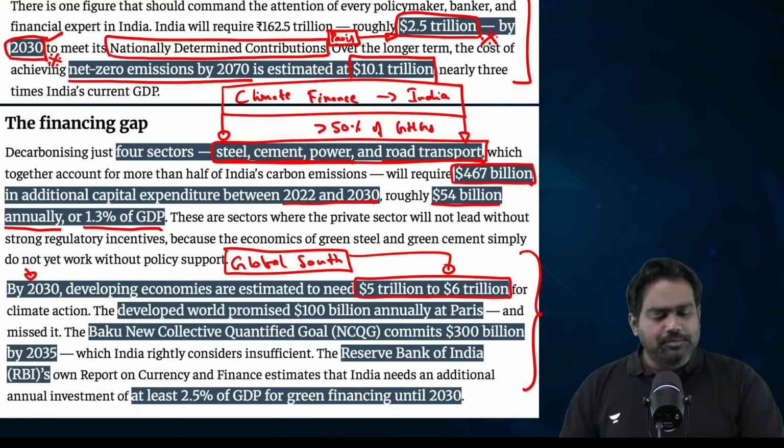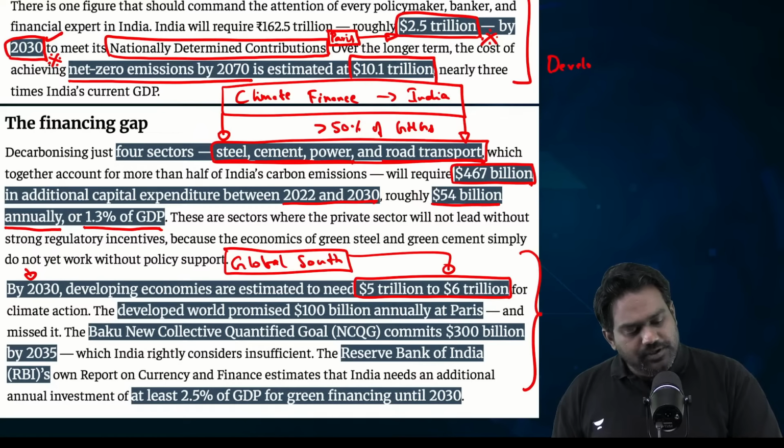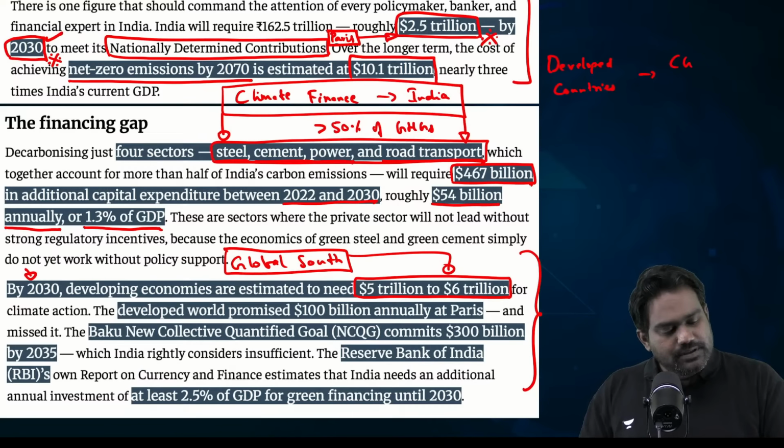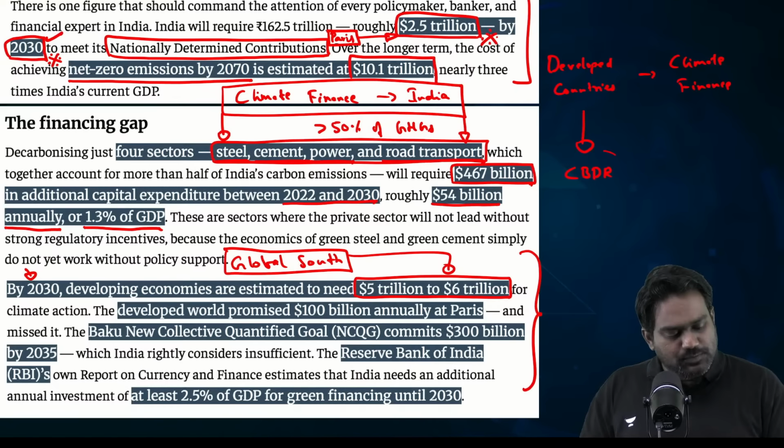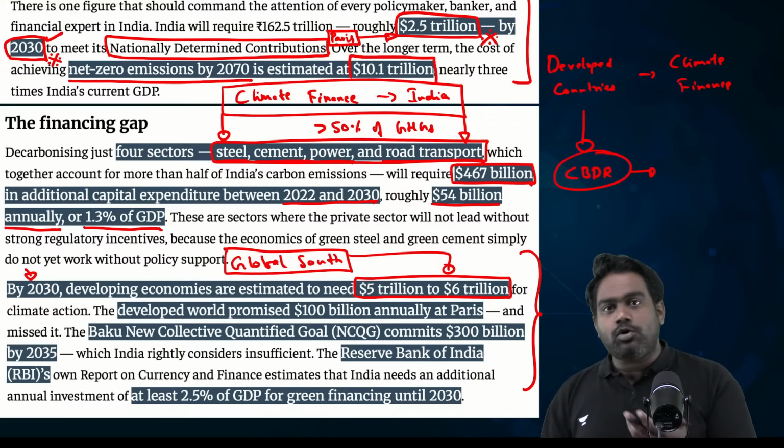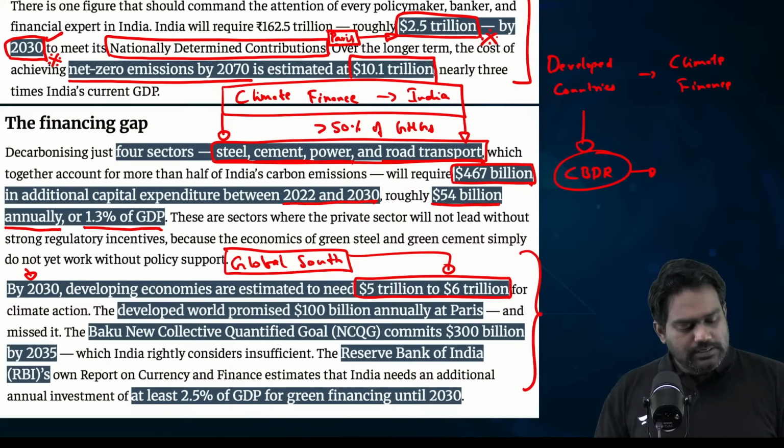The reason why developed countries should take up the greater responsibility of climate finance is because they have historical responsibilities. Under the CBDR principle, the Common but Differentiated Responsibilities principle, which is the bedrock of climate change negotiations, developed nations are accountable for historical emissions and they have to own up to their historical responsibilities.